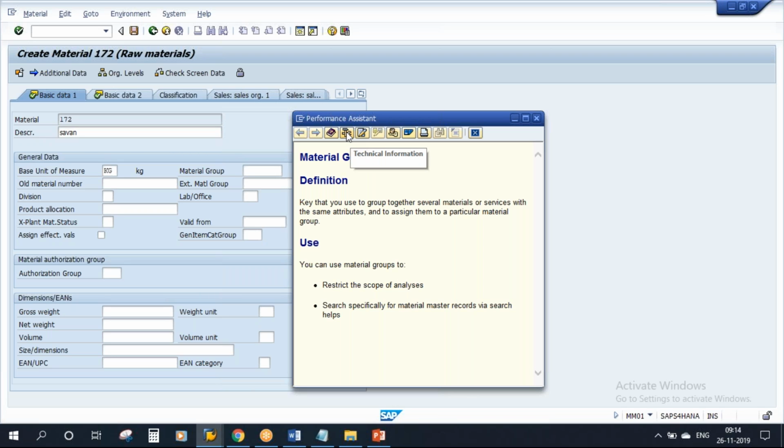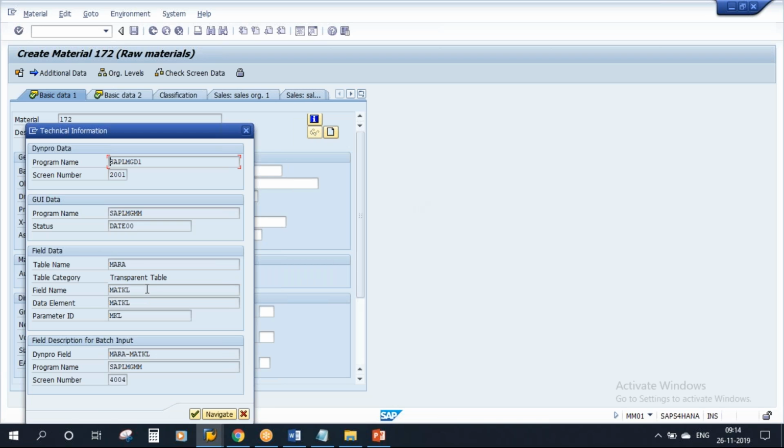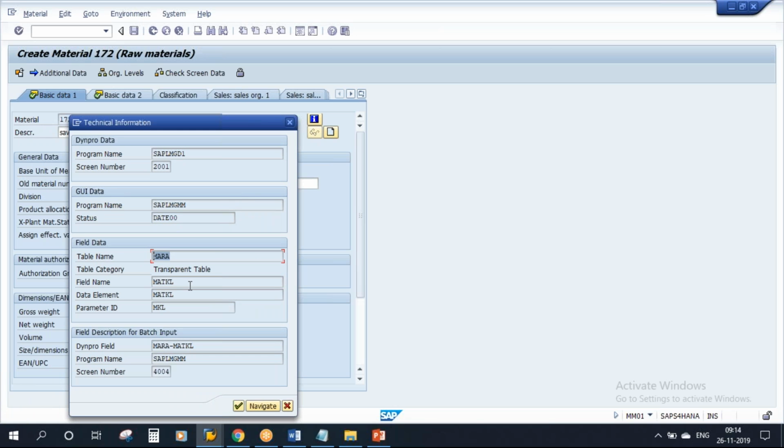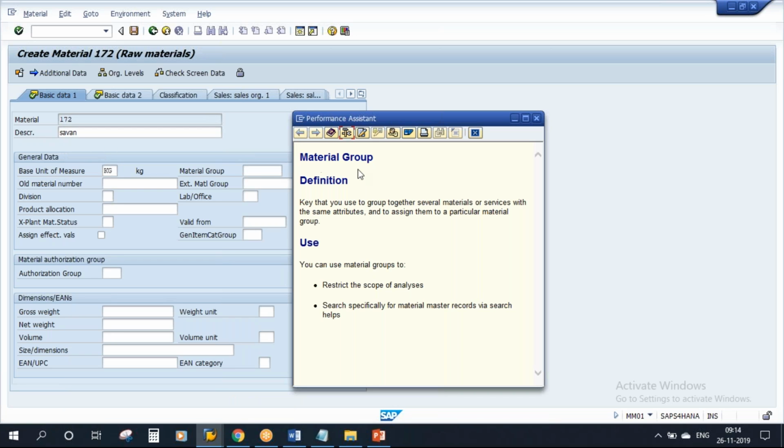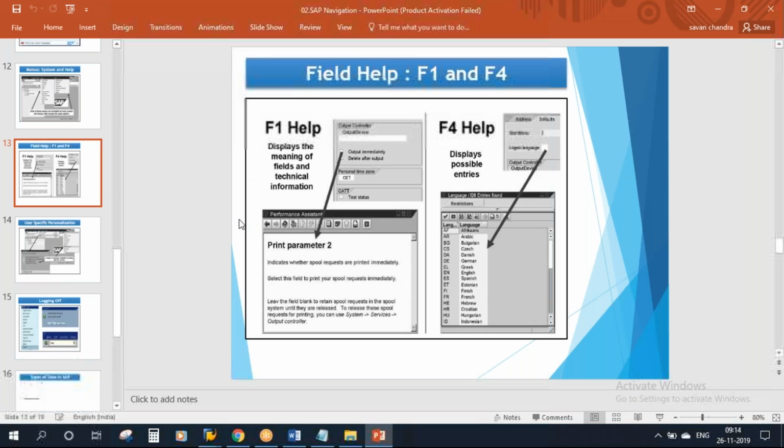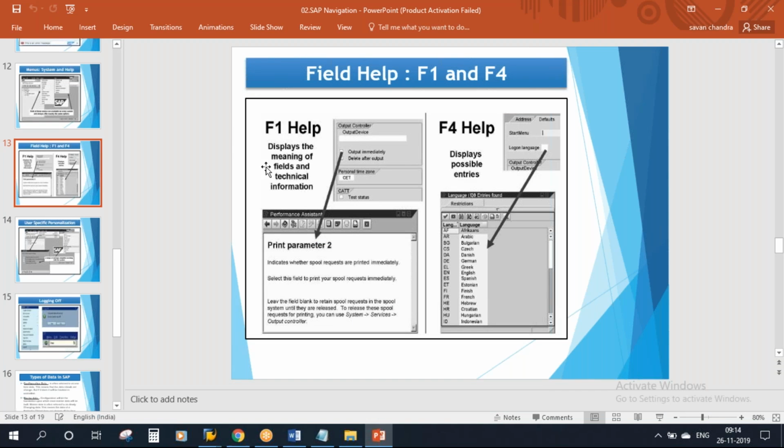If you click on this button, technical information, you can see here you can get the table and field, which we will discuss at a later point of time. What are these tables and fields, we'll discuss later. So that is F1. F1 gives you information about that particular field. What is that field, why it is used, all that information you will get. Now F4 will give the list of values, possible values for that particular field.